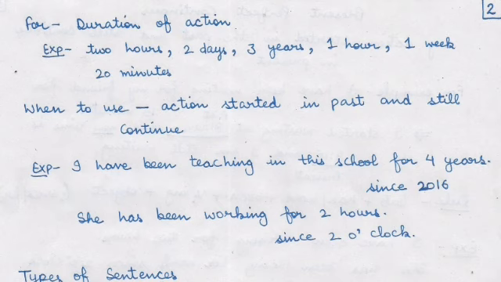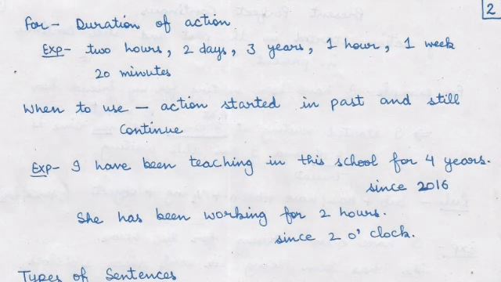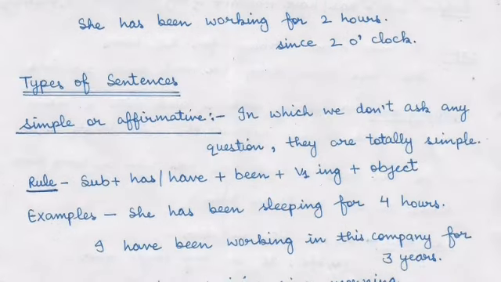Next example is she has been working for 2 hours. Means वो 2 घंटे से काम कर रही है. 2 hours is a time duration. That's why I use for. And she has been working since 2 o'clock. Now, 2 o'clock is the starting time of her action. That's why I use since.